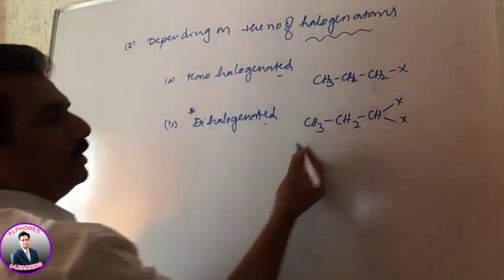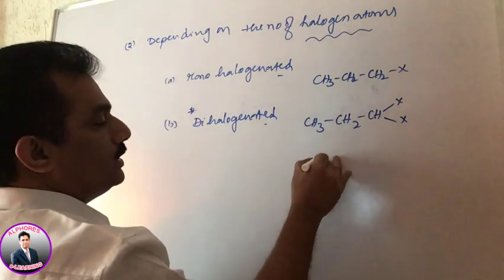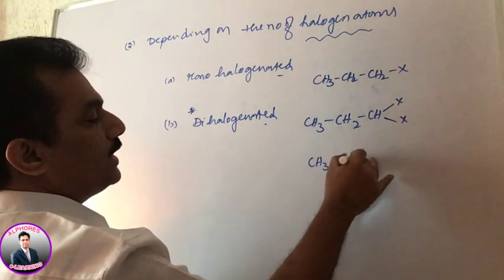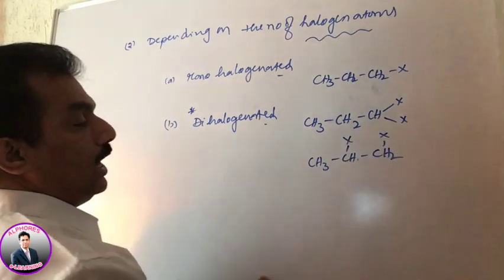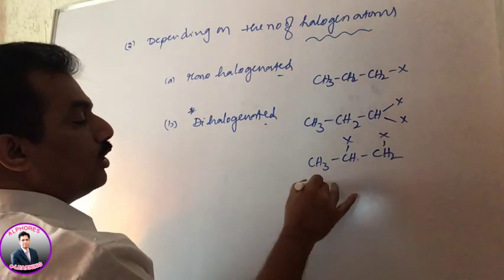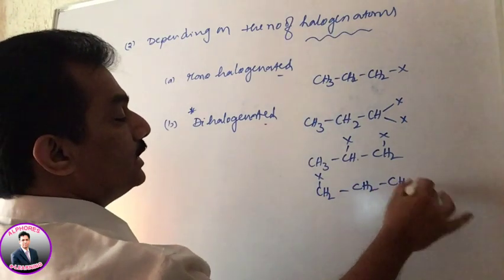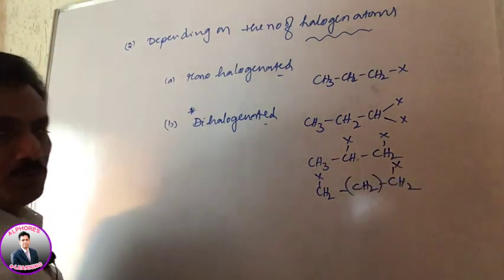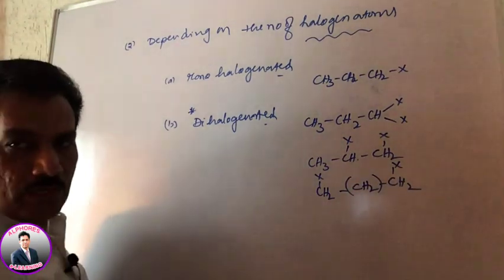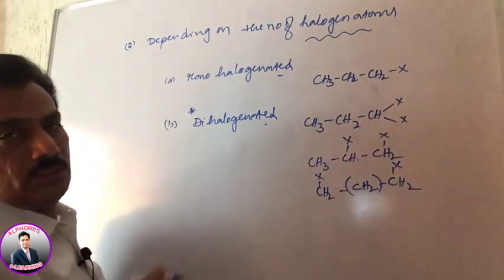Both halogen atoms are present on the same carbon, or on adjacent atoms, or on atoms other than adjacent. The number of methylene groups may even be more than one. It is the same, adjacent, or other than adjacent.